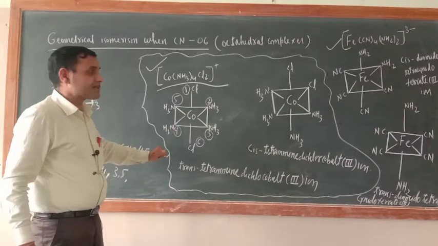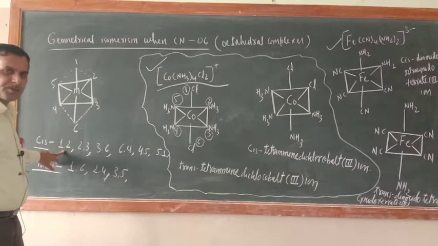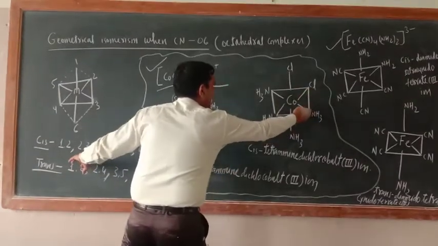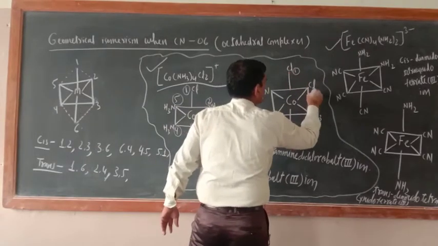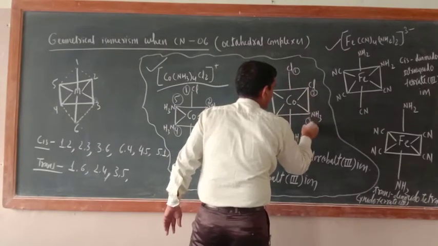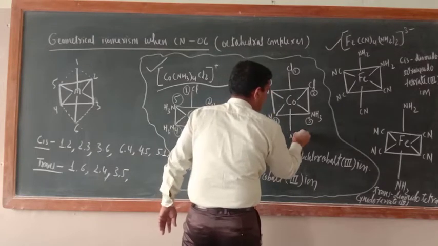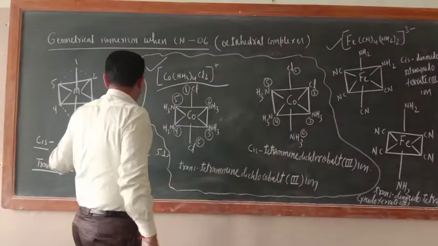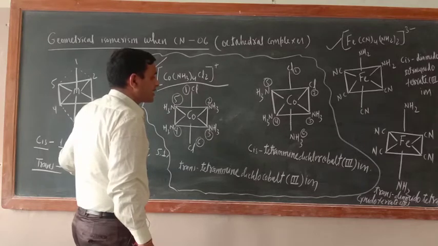What about the cis form? Just see what are the cis conditions. 1-2, 2-3. Now just see here, the 2-3 positions are not met, but the 1-2 position is met. This is 1, this is 2, this is 3, this is 4, this is 5, and this is 6. So just see, the 1-2 position is met, the 2-3 position is not met, the 3-6 position is met.